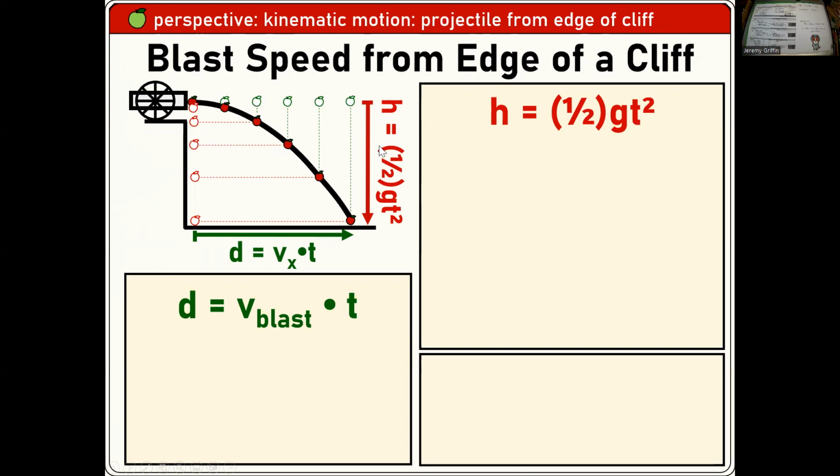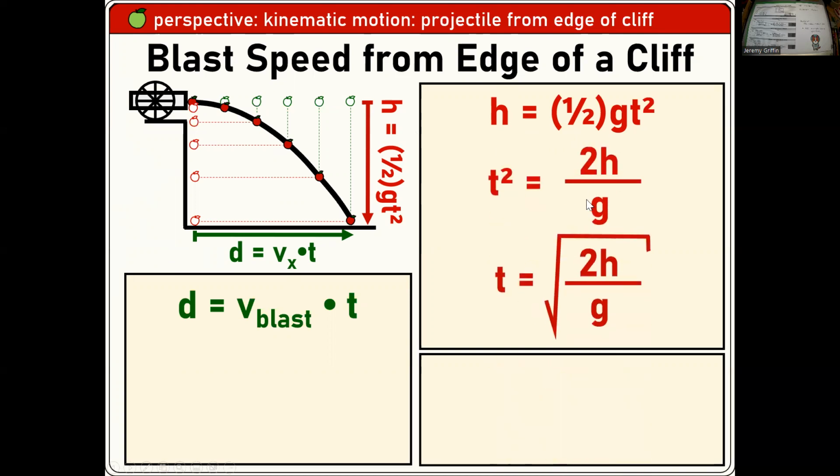I think that the vertical height drop is going to constrain how much time it's in the air for. So let's start with that. Take this red bit right here, solve for t. Boom, boom. Isn't that the time of fall based on the drop height and the gravity of the planet? Okay. Right, now hold on to that. So we're going to come back to that.